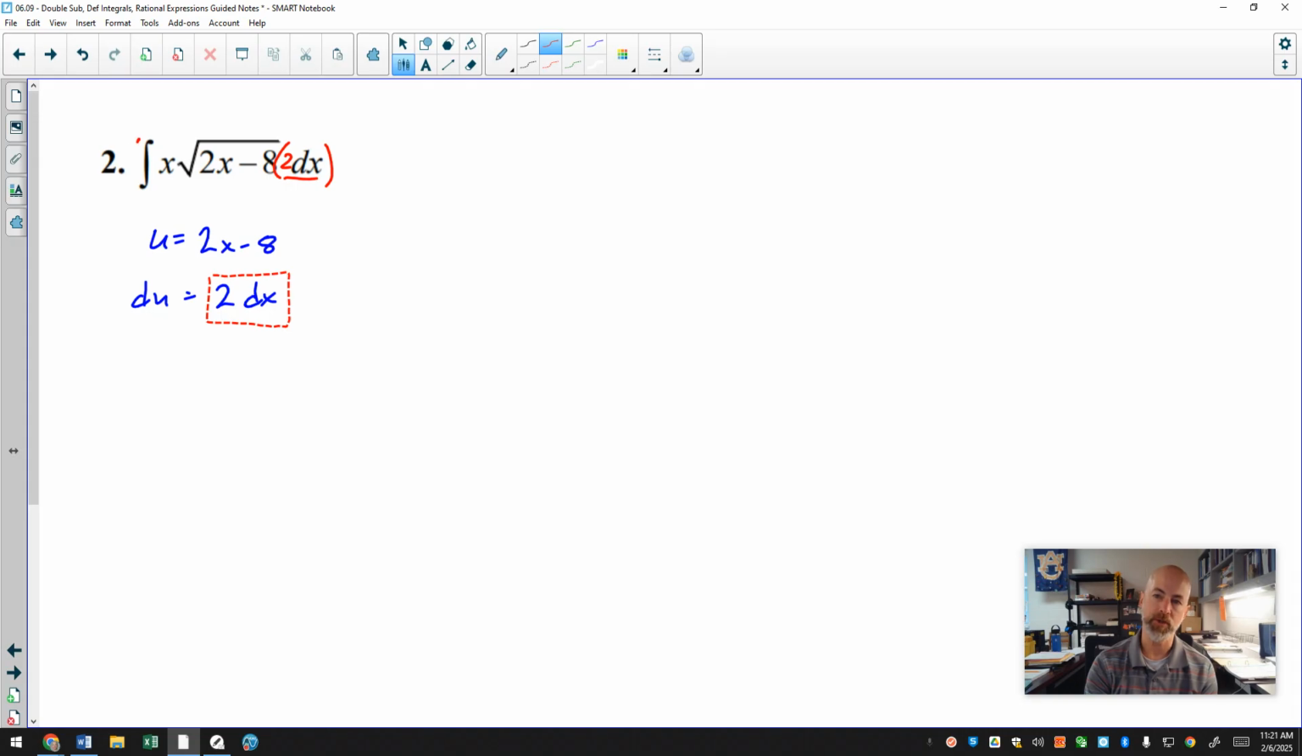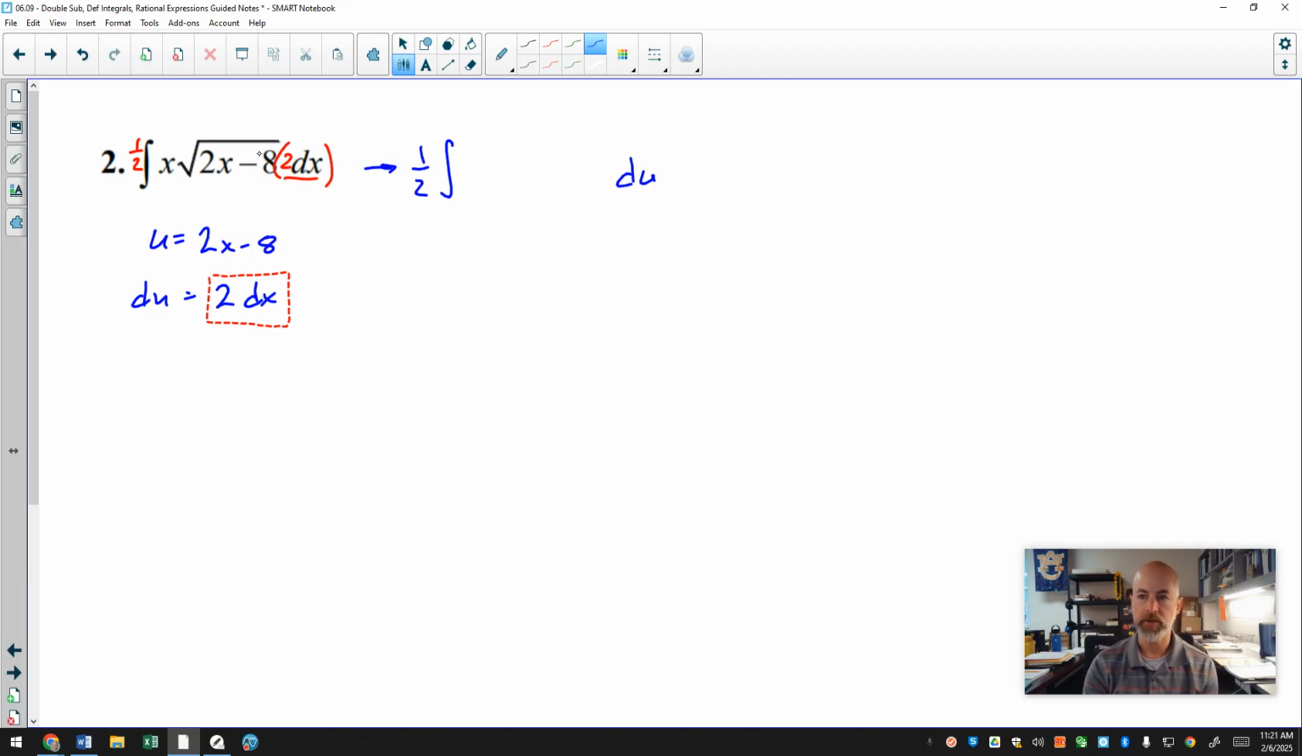However, if I multiply by 2, I need to offset by dividing by 2. I'll put a 1/2 out here. And so this now turns into 1/2 antiderivative. The 2dx is my du. And then I start looking at everything else that needs to be substituted.